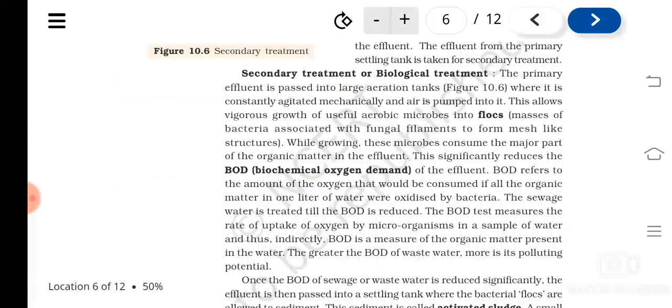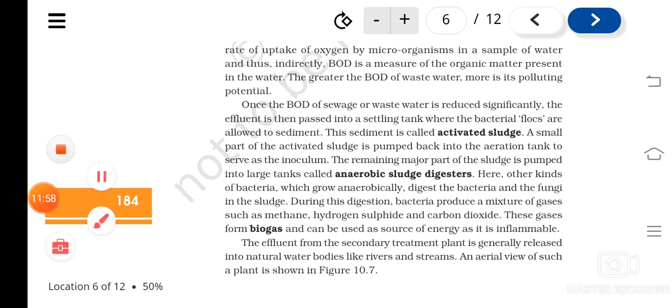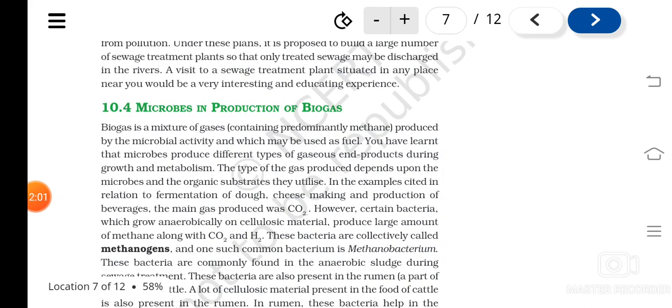And in the secondary treatment, aerobic bacteria are there that help in reducing the BOD, and then it will be sent to settling tanks, where the remaining part from the settling tanks, a small part of it will be pumped back to the aeration tank, and the remaining part will be pumped to anaerobic sludge digesters, where anaerobic bacteria also work, and results in the formation of biogas. Next use of microbes is in the production of biogas.